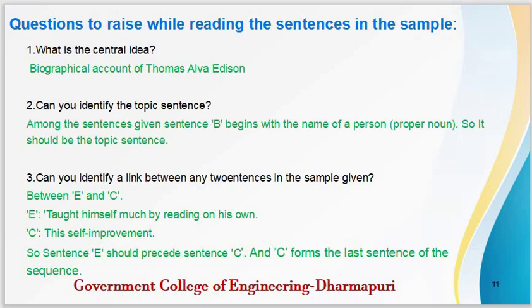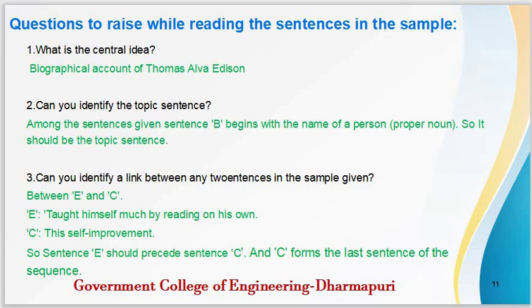So before giving out the right answer, let us ponder over these questions that may arise while reading the sentences in the sample. What is the central idea? It's very easy to understand. That is a biographical account of Thomas Alva Edison. Can you identify the topic sentence? Yes, you can, because a topic sentence begins with a proper noun. Among the sentences given, B begins with the name of a person, that is a proper noun. So it should be the topic sentence which will form the first line of the paragraph.